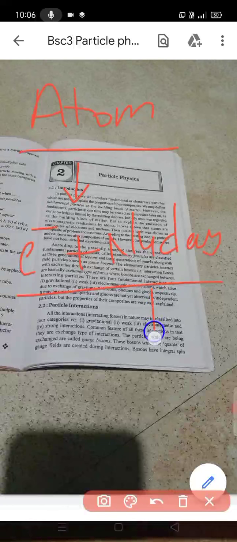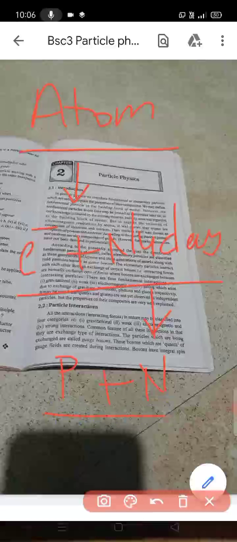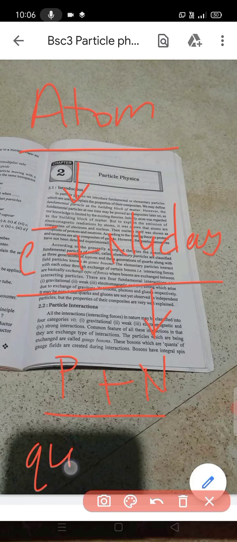Then the nucleus itself was shown to be a composite of protons and neutrons. According to the existing theories, protons and neutrons are also composites of quarks.